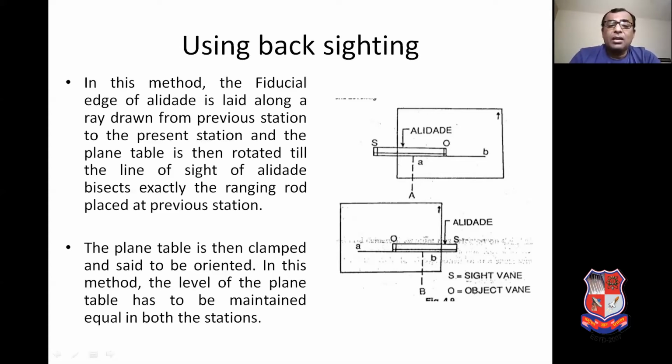In this method, the level of the plane table has to be maintained equal at both stations. Thank you very much.